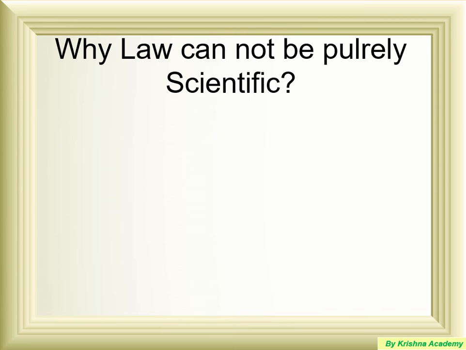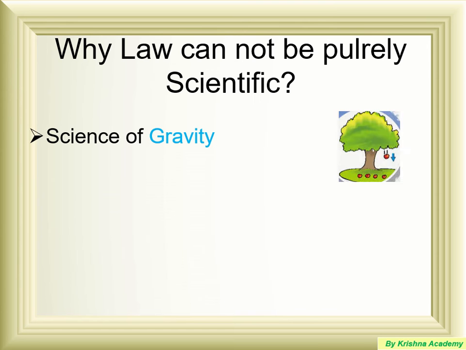Now, why can law not be purely scientific? So this is a very debatable question. Science has definite input and definite output, but law is not always so. Why? Let us understand it. We'll see only one example: the science of gravity. The science of gravity we know from Newton's concept. If there is a fruit on the tree and it falls, because the fruit has mass, like an apple, due to the gravity effect it will definitely come down to the ground or earth only. So this is the science of gravity, a universal rule perfectly applicable everywhere where there is gravity.